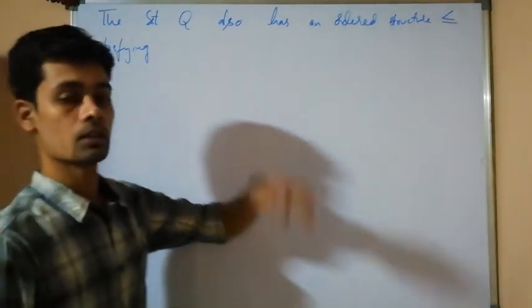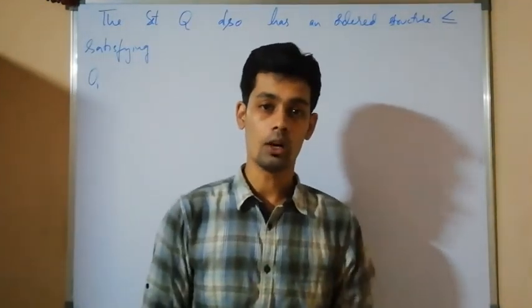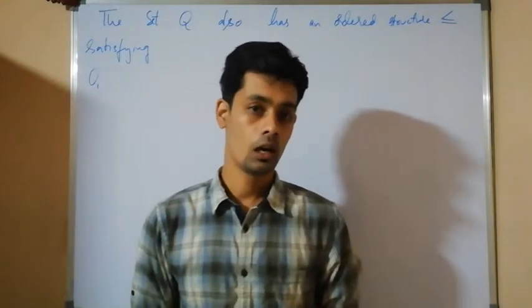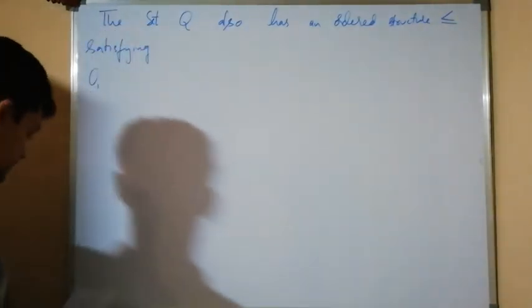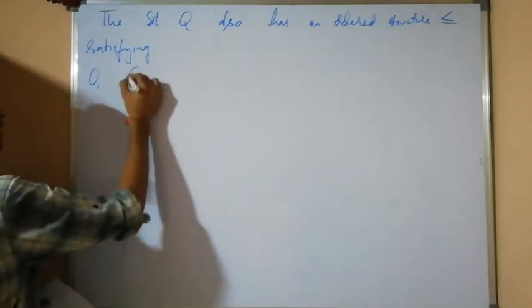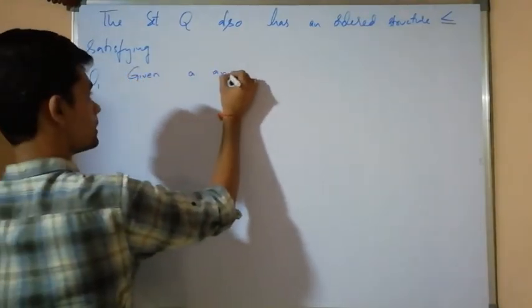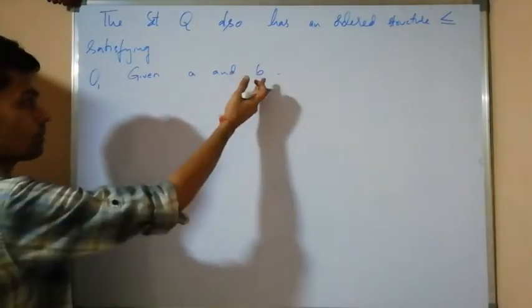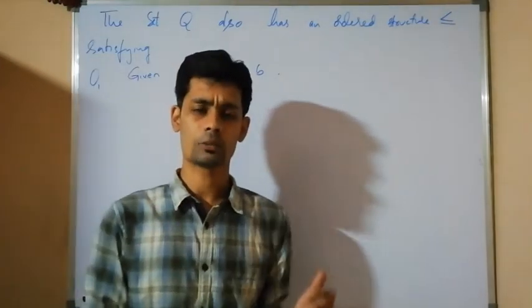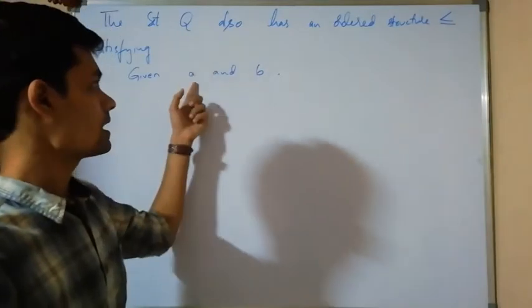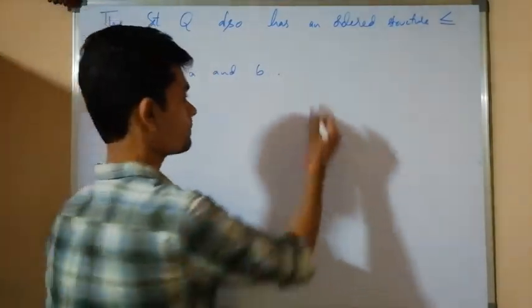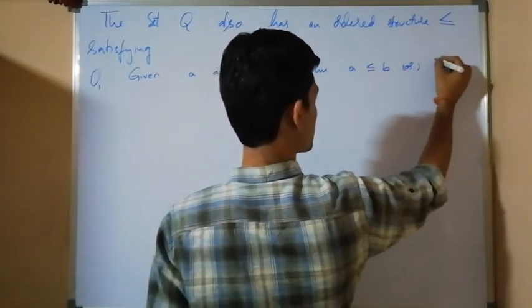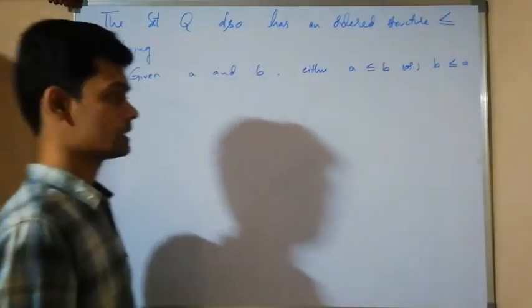It means the set of all rational numbers satisfying some order, which means we can compare any two real numbers and say which one is smaller and which one is larger. O1: given A and B, either A is less than or equal to B or B is less than or equal to A. If I take any two numbers, one is A, another one is B, I can directly say in the set of all rational numbers either A is less than or equal to B or B is less than or equal to A.